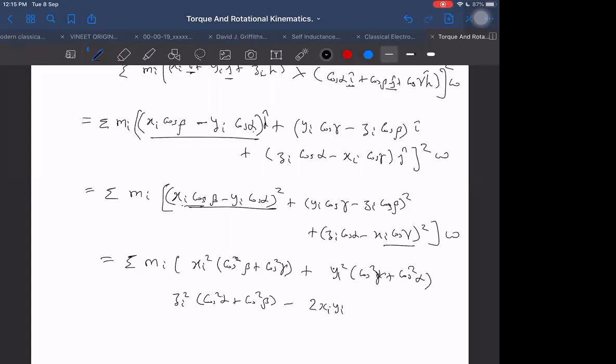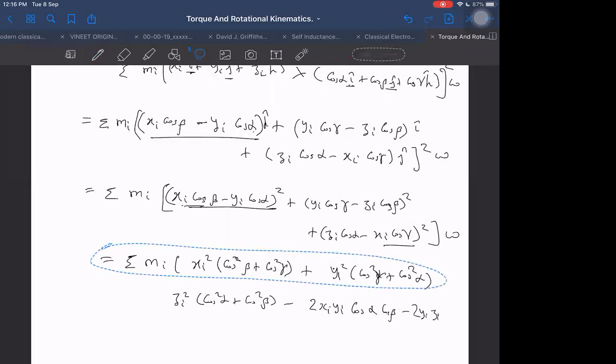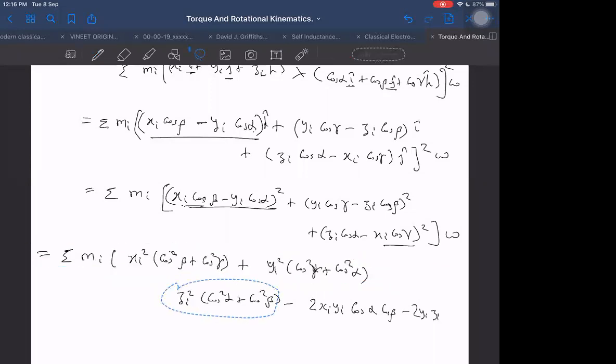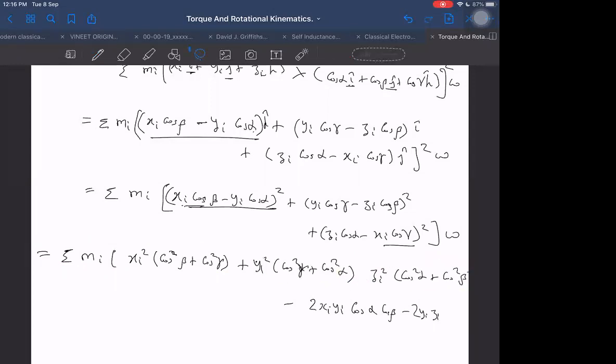Wait a second. Okay, I'm writing minus everywhere. Minus 2 xi yi cos alpha cos beta. Then minus 2 yi zi cos beta cos gamma. I need more space here. Wait a second, let me make up some space. Now it is okay, I have enough space.